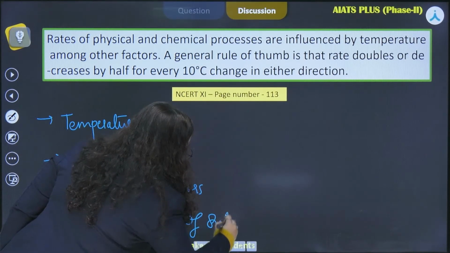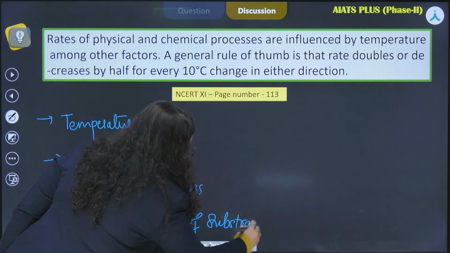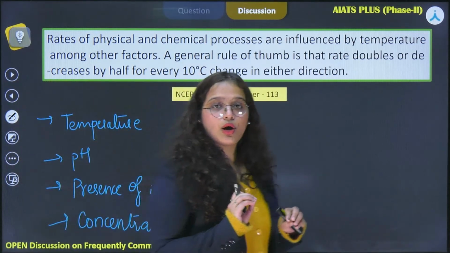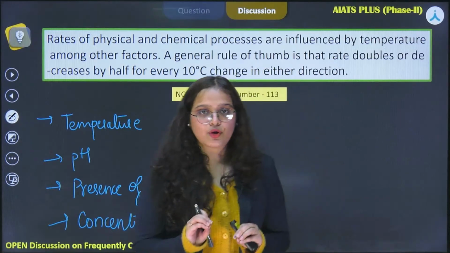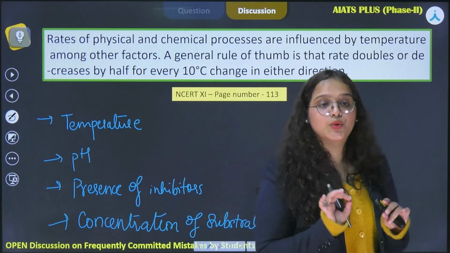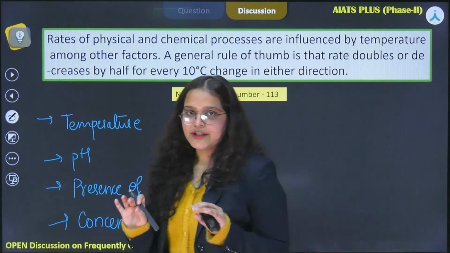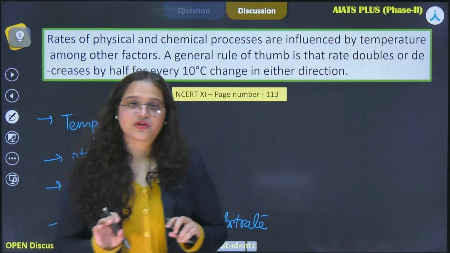So any change in these factors will bring about a change in the rate of the reaction, meaning it will bring about a change in the speed or velocity with which the reaction is occurring.